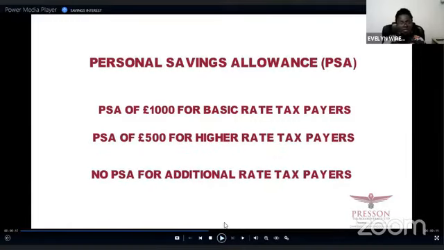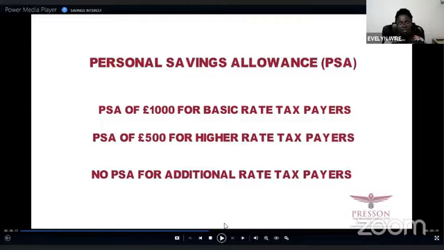Okay, so the personal savings allowance will depend on your tax rate, as we discussed in our earlier videos. We have three categories of tax rates. We have the basic rate, which is earnings from £0 to £50. And then we have higher rates, which is earnings above £50 but up to £150. And we have the additional rate, which is earnings above £150.